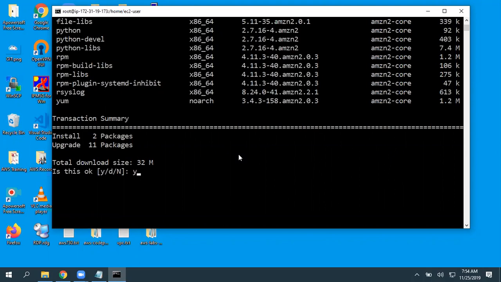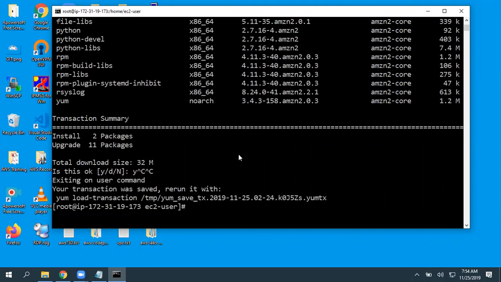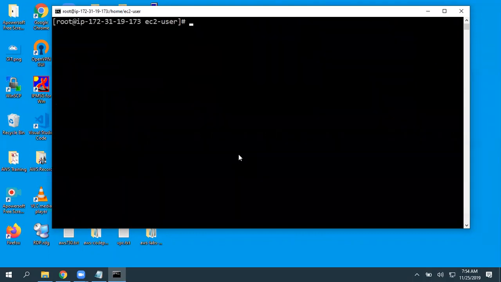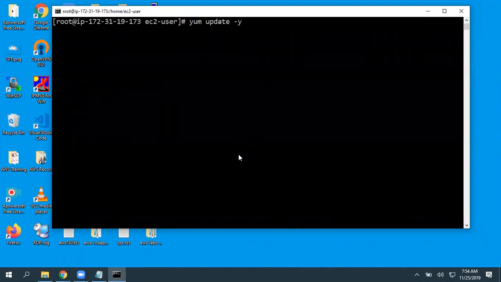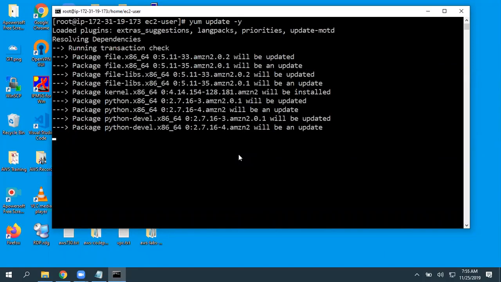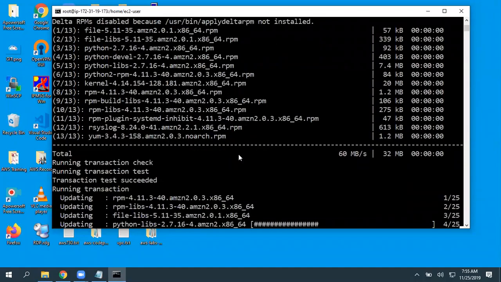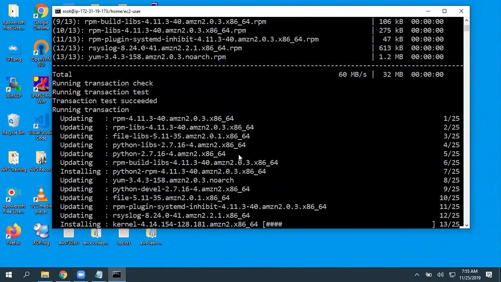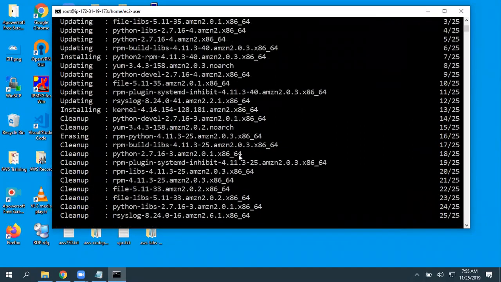N means no, D means download all metadata related to this, and Y means yes. So then I can give yes. But I know what I'm executing, so I really don't want to make it an interactive one. So what I can do is give yum update -y. Don't ask me yes or download or no. Take yes as an option. Press enter. It won't ask us. It picked yes as an option and it's installing everything. So interactive, non-interactive: I have given yum update -y.